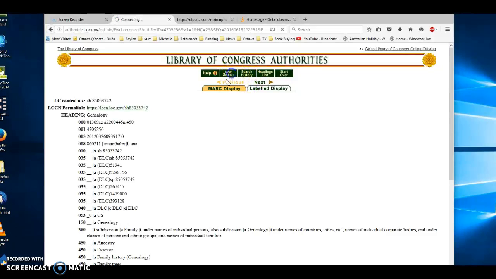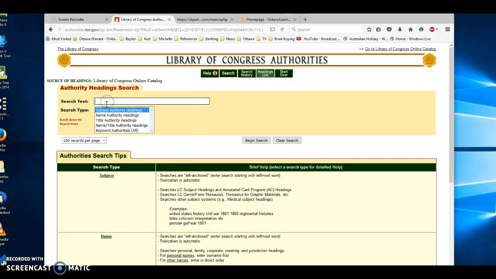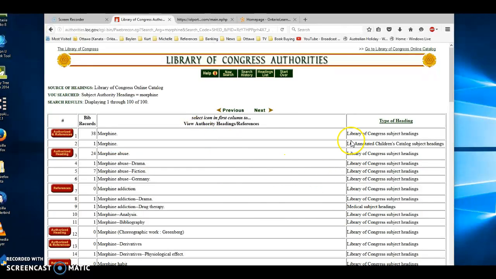Just one other search I was going to do quickly if I've got time here. Let's look up something that would be like a medical term, for example, morphine. Here you can see that there's a Library of Congress subject heading for morphine. There's also, farther down here, about number 8, I guess, a medical subject heading. So you just want to be careful that you're not looking under something other than a Library of Congress subject heading. In this case, it says that there's 18 bibliographic records on morphine.